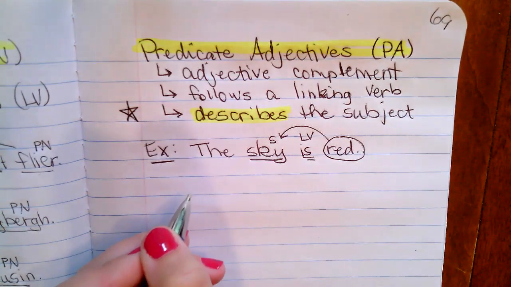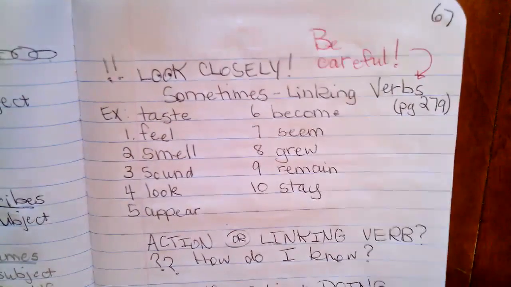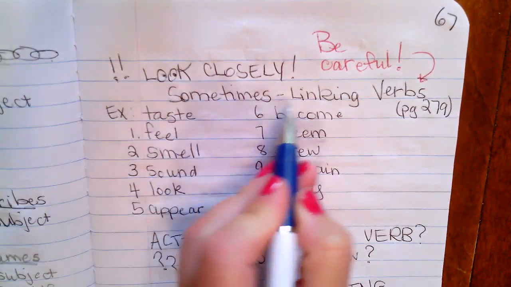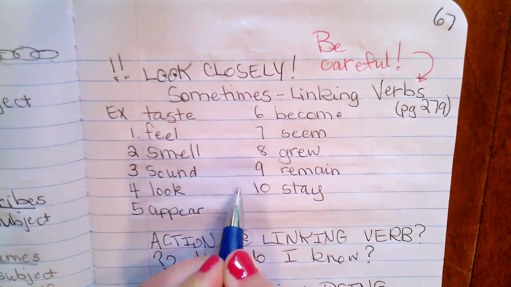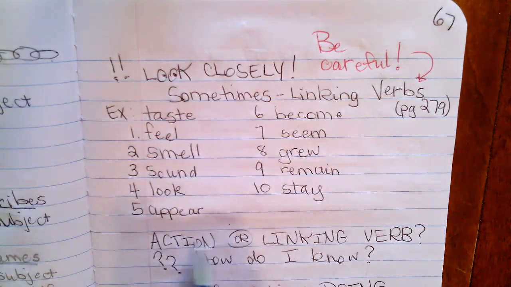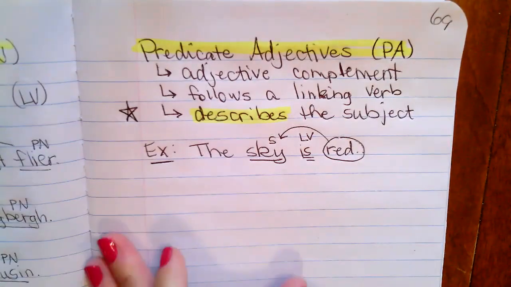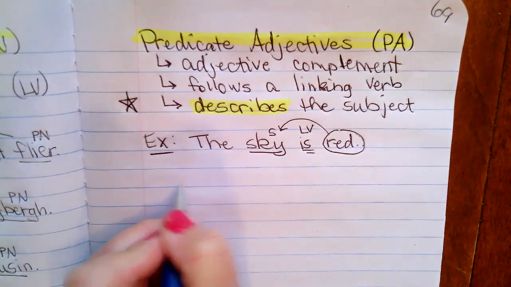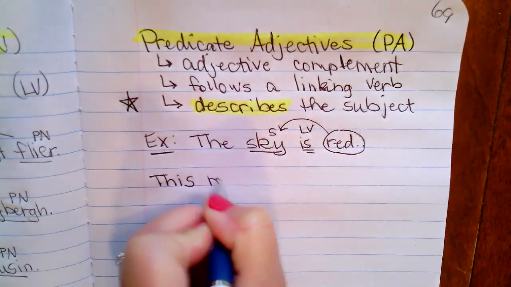Now, remember this, when we talked about our linking verbs, I'm going to come back. Okay, this is on page 67, a couple of pages back. Remember we had our silly, sometimes linking verbs that we have to be careful of, right? Because we have to test it to find out if it was action or linking. Okay, so our next example, I'm going to use one of those just to keep that in our mind, okay? Let's do another example. This milk tastes sour.